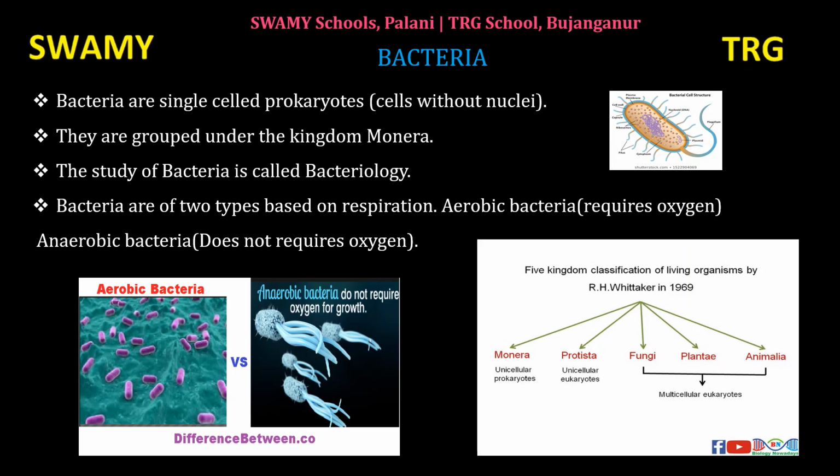Bacteria are of two types based on respiration. Respiration வச்சு bacteria-வை two types-ஆ பிரிக்கிறாங்க. Aerobic bacteria and anaerobic bacteria. Aerobic bacteria respire with the help of oxygen. Aerobic bacteria requires oxygen to respire. Next, anaerobic bacteria does not require oxygen. Without oxygen, anaerobic bacteria can respire.